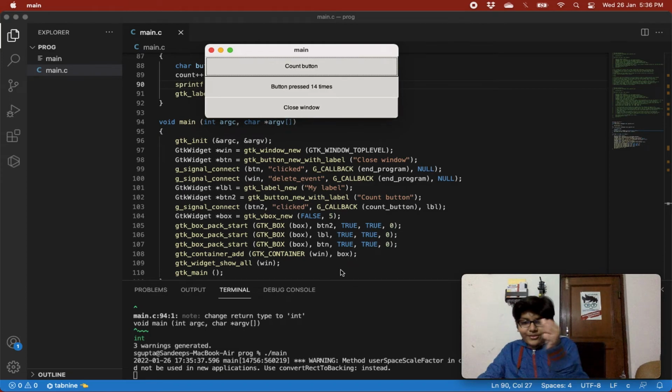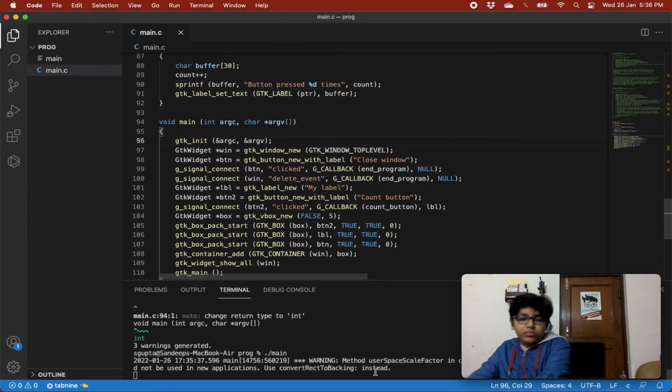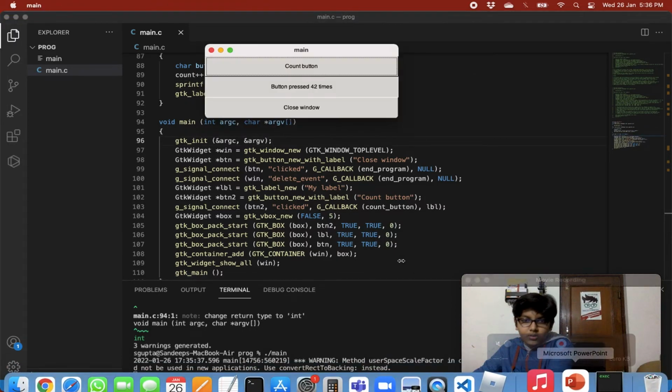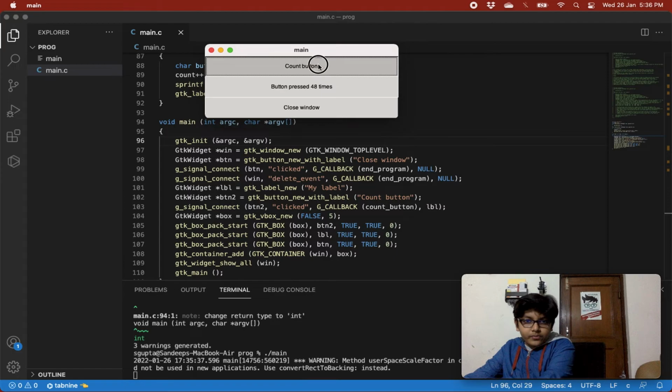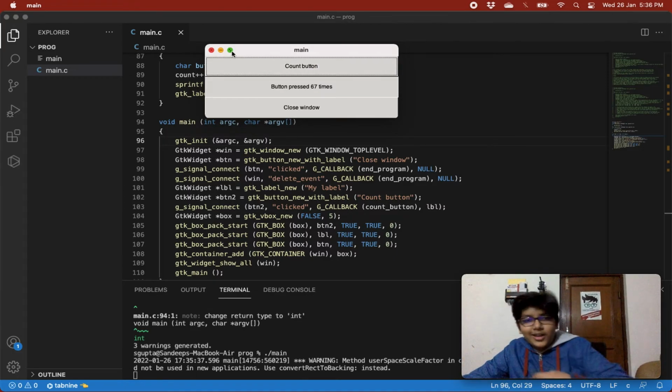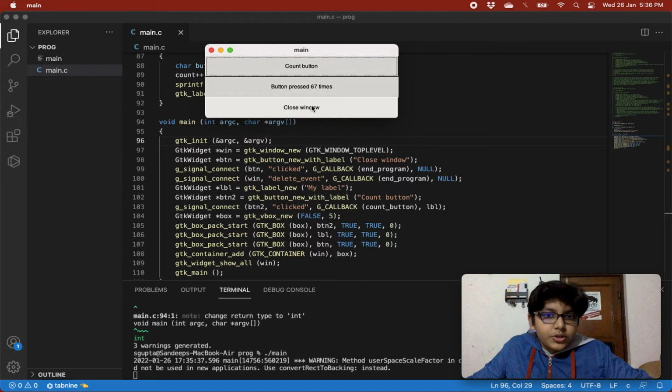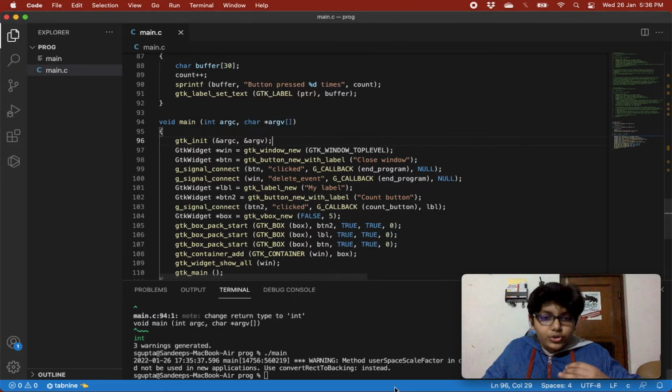And look, if I do this with my thumb, look at how fast I do it. This is quite fast. Pretty fast. And then we just press close window, and it closes the window.